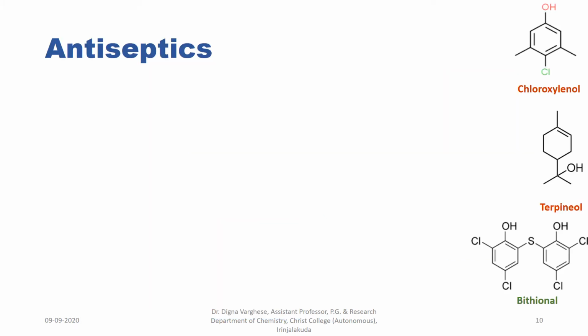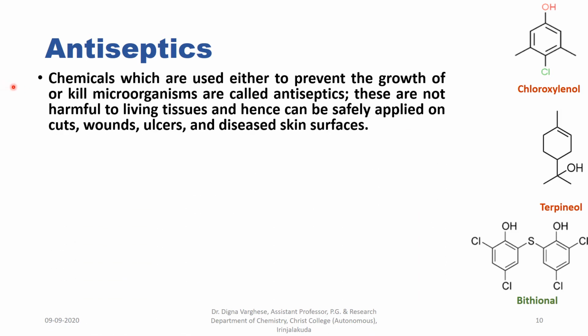Next one is antiseptics. Chemicals which are used either to prevent the growth of or kill microorganisms are called antiseptics. These are not harmful to the living tissues and hence can be safely applied on cuts, wounds, ulcers or diseased skin surfaces.